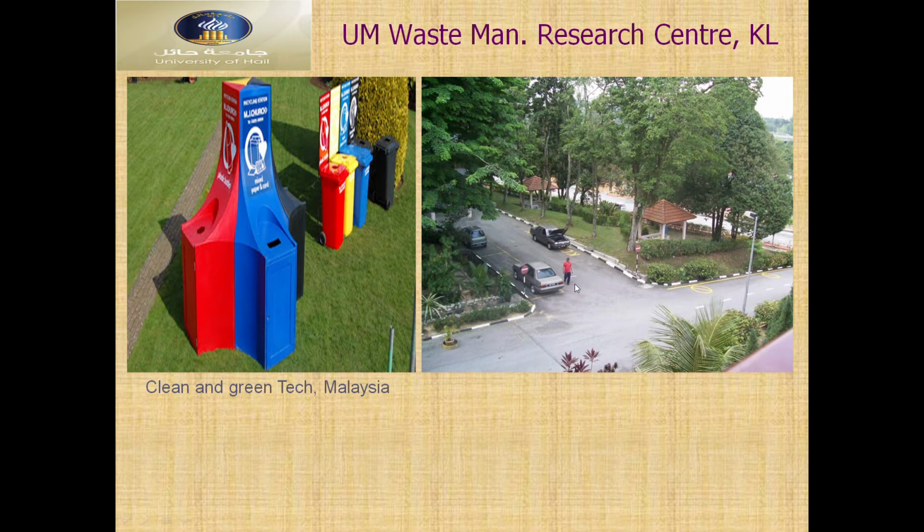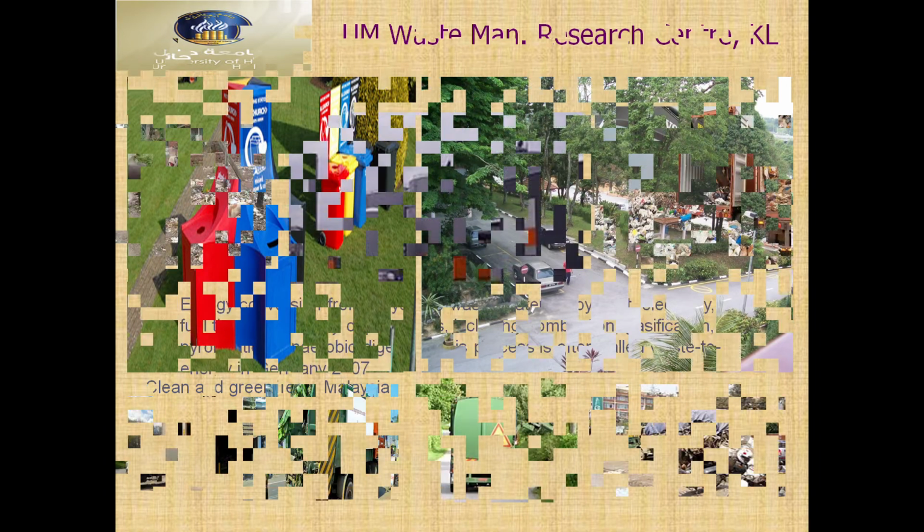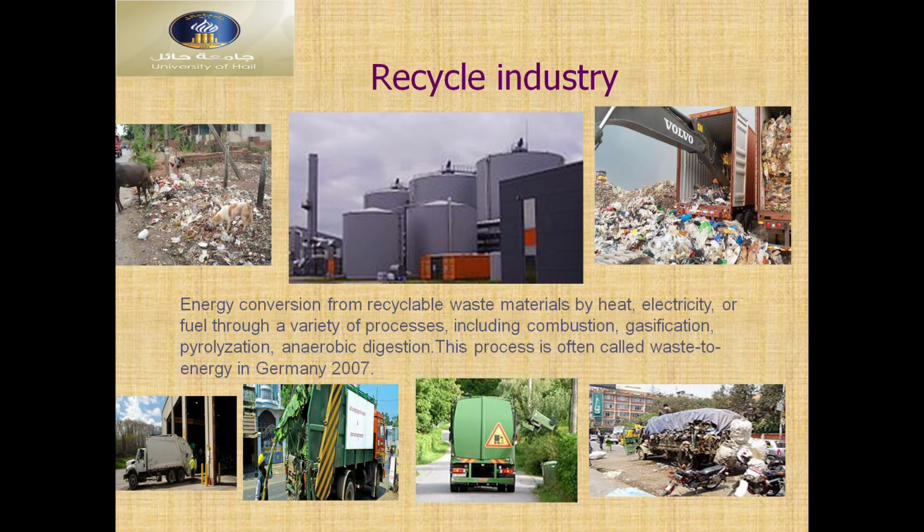We have to create or build a clean and green environment by applying clean and green technology: recycling industry, different types of industry, energy conversion from recyclable waste materials into heat, electricity or fuel through a variety of processes, including combustions, gasifications, pyrolyzations, and anaerobic digestions.